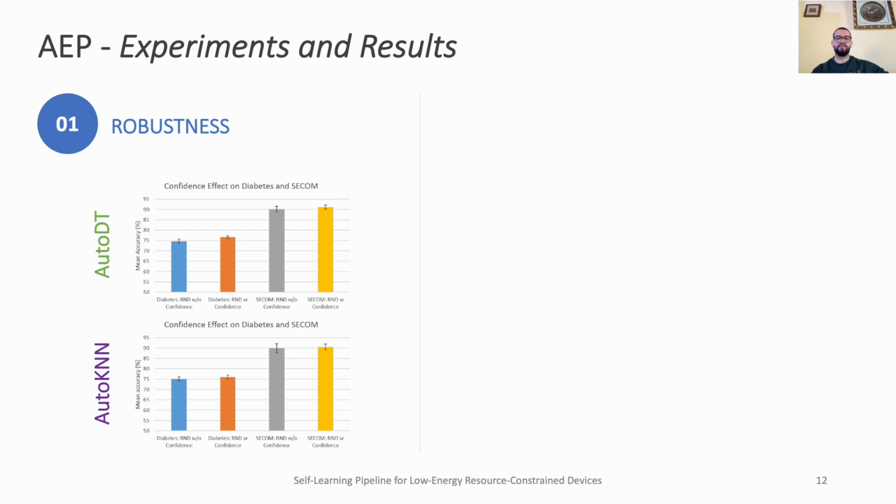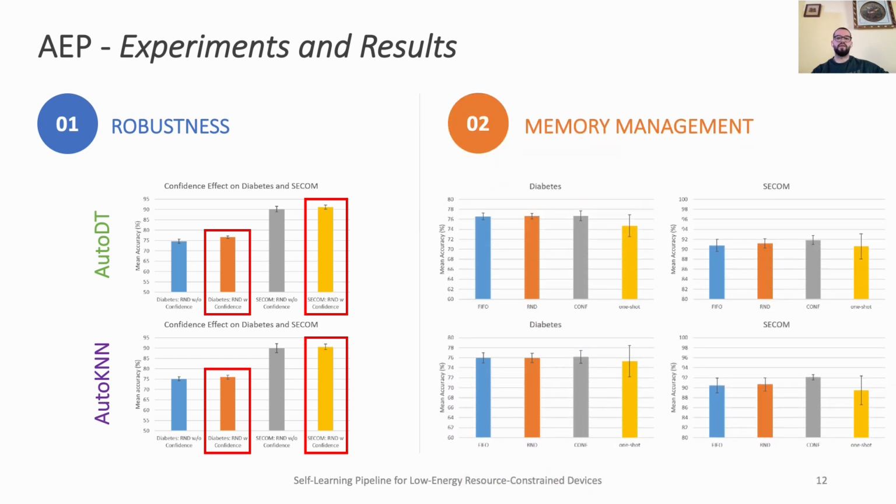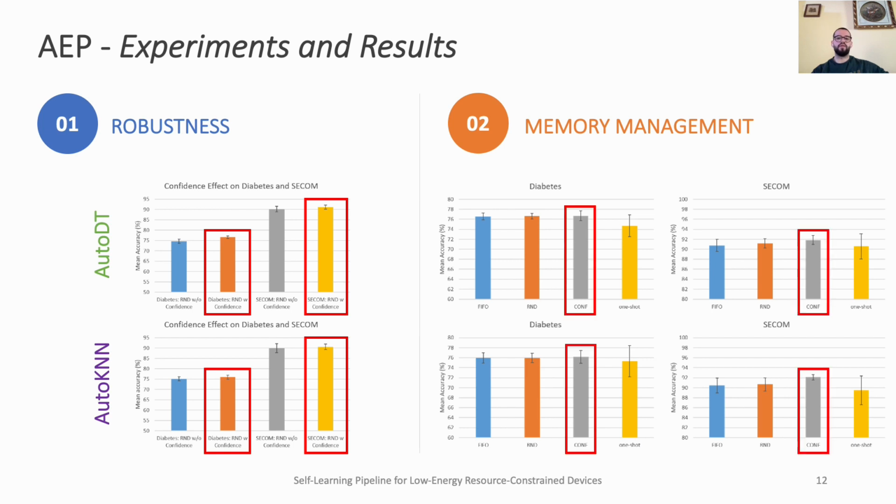First, we examined the system's robustness by evaluating the AEP with and without the confidence feature of the soft k-means algorithm. We found that including the confidence feature leads to a performance increase in both datasets. Second, we investigated the possible advantage of memory management algorithms, and our results showed that the conf strategy has a slight superiority over the other two memory management algorithms.